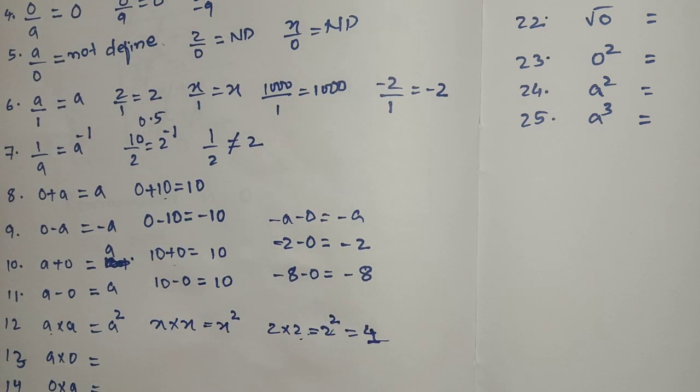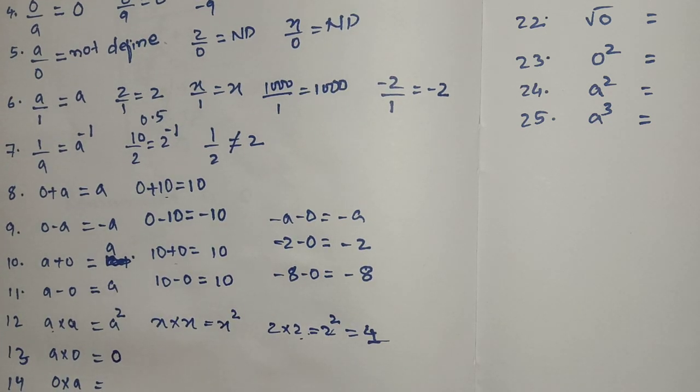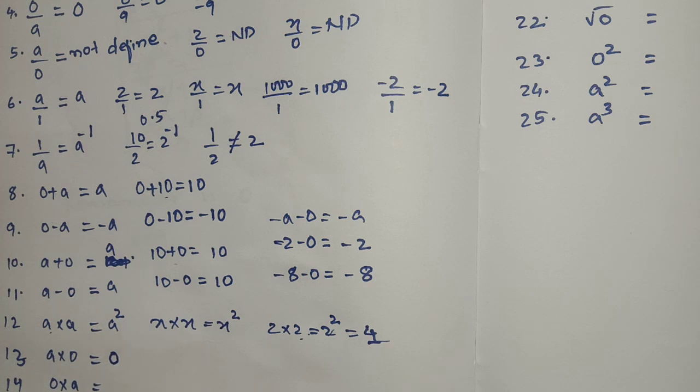Now student, very important, all these points. Be careful and see the video till the end. Anything into 0 will be 0. When you multiply anything with 0, it will become 0, whatever it is.